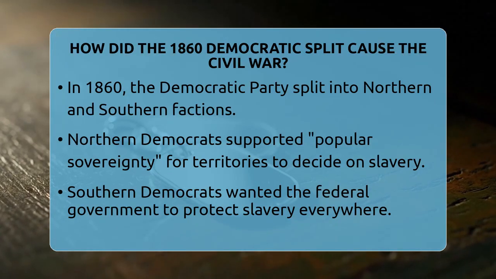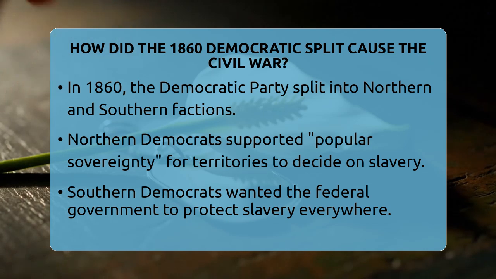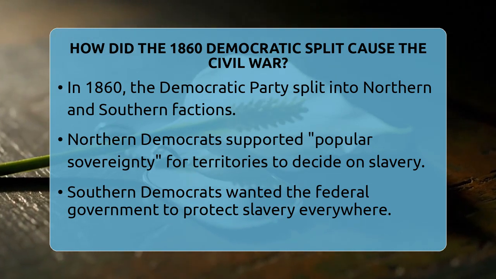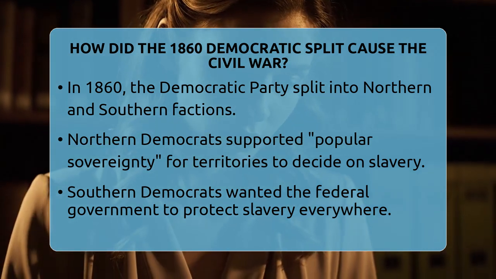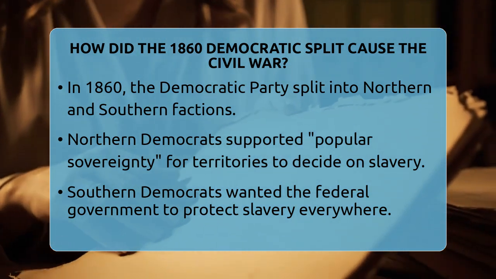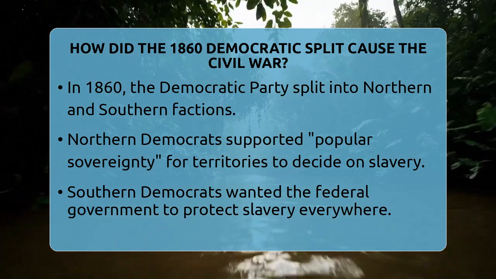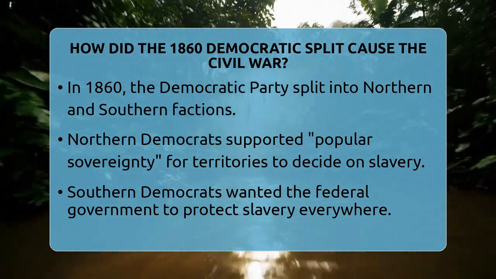How did the 1860 Democratic split cause the Civil War? Imagine a country on the brink of chaos, with its biggest political party torn in two. That's exactly what happened in 1860 when the Democratic Party split right down the middle. This division played a huge role in leading to the Civil War.